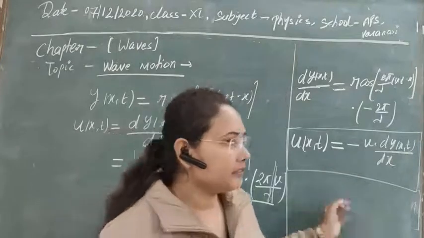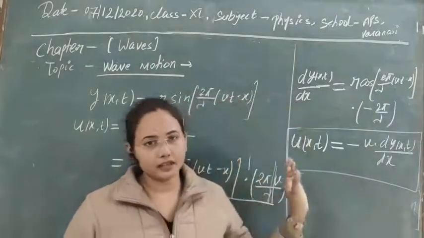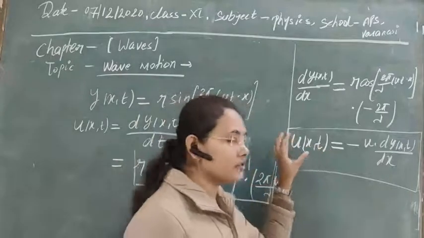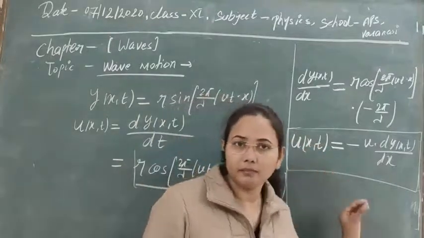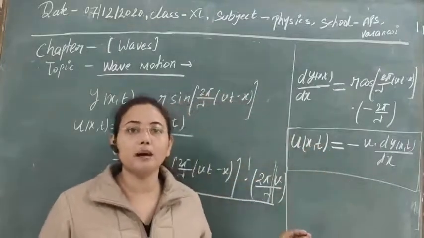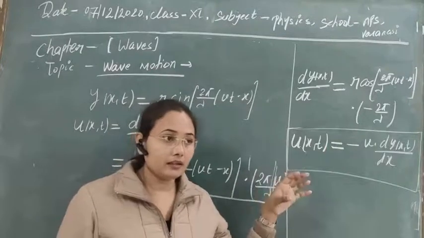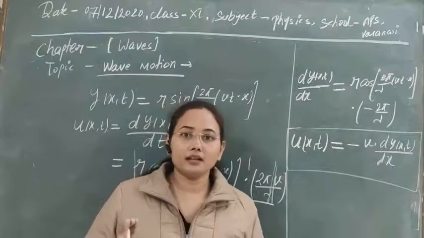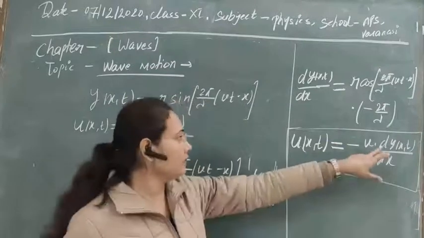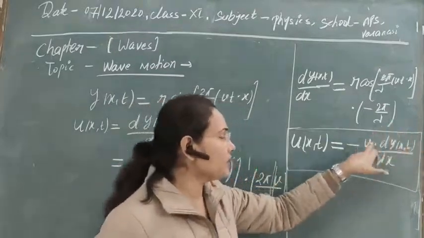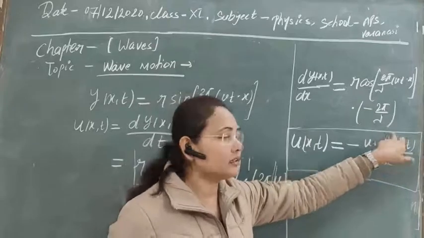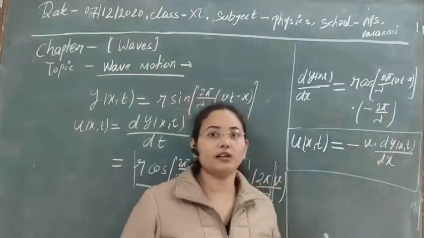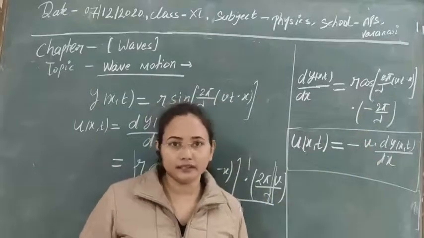So the concept of wave velocity and particle velocity, I think that is clear to you. Also, when particles execute simple harmonic motion through which the wave is constituted, all those particles will have different velocities. As you can see, velocity depends on the displacement of the wave, and the displacement of the wave is different at different times and different distances.